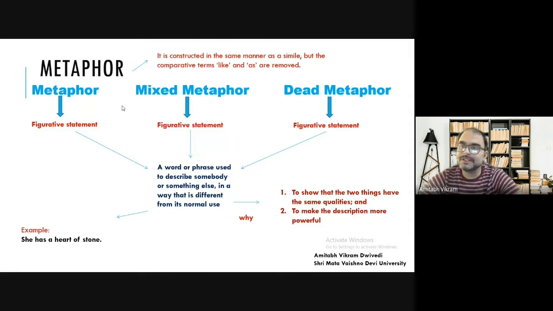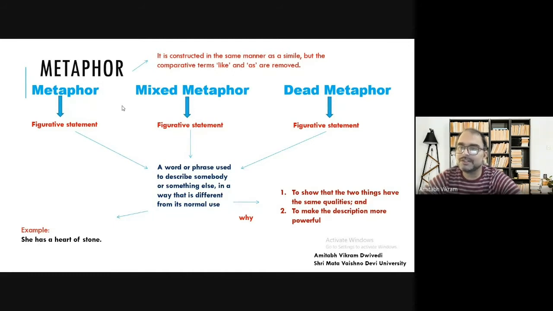For example, there is a poem by Robert Burns, and the first line of the poem is, "My love is like a red, red rose." Now here we have like, my love is like, and there is a comparison between the love and a red, red rose. Here we have a comparison, but we do not have metaphor. We have a simile because we are using the word like very specifically.